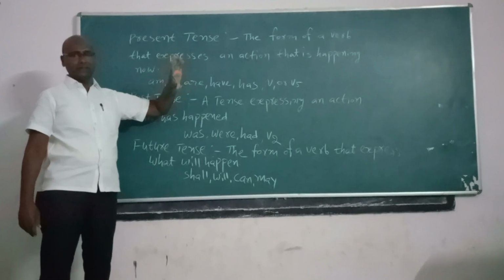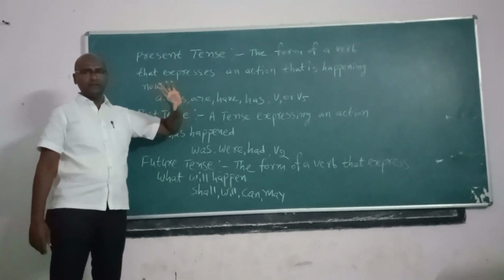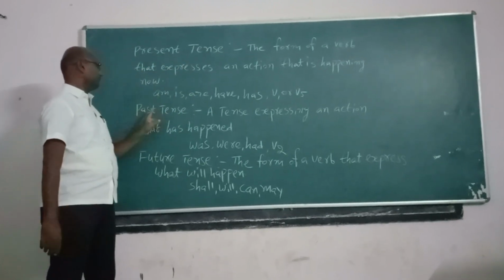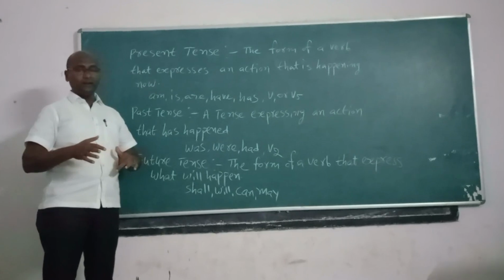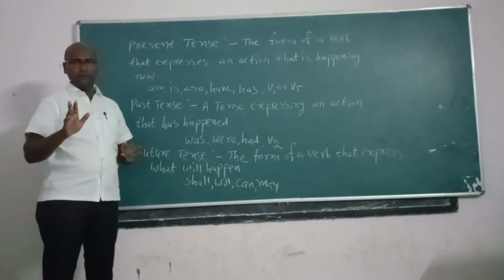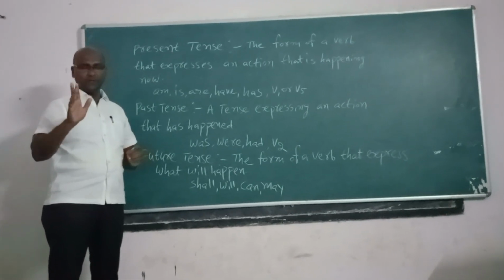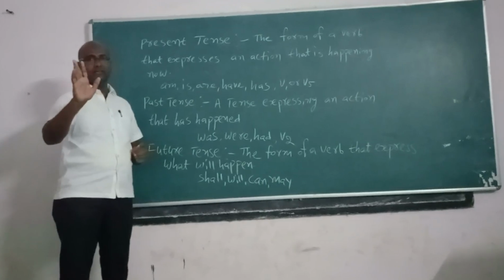Actually, tense is a verb form. It tells about the time of action. It is divided mainly into three parts: present tense, past tense, and future tense. Later, every tense is divided into four parts: simple, continuous, perfect, and perfect continuous. Three into four, twelve tenses are there.